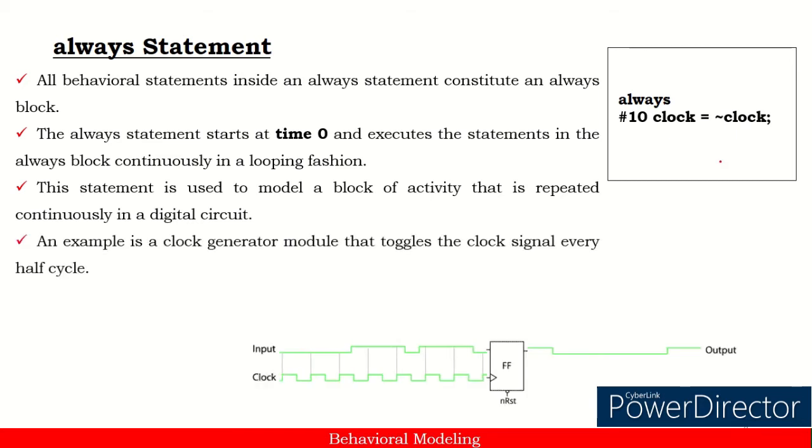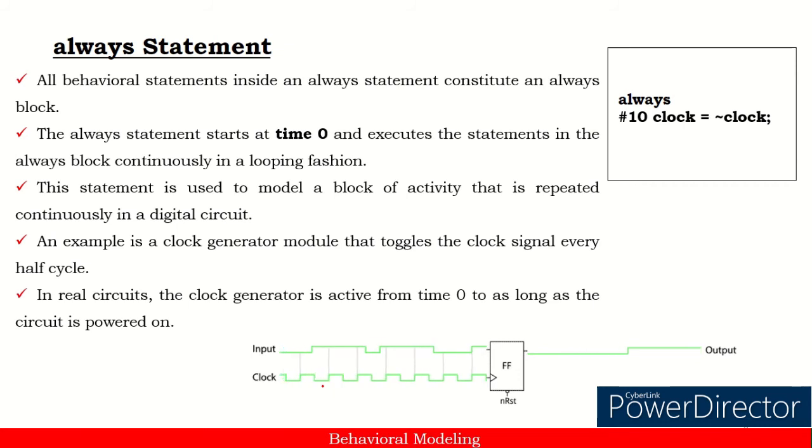For example, here you can observe this is the clock signal which is giving an input to the flip-flop. This clock generator module is an always block which will generate the clock signal continuously. For every 10 time units, the clock value is going to be changed, and the clock value will be applied as a pulse input. In these cases, the always statement will be used. In real circuits, the clock generator is active from time 0 as long as the circuit is powered on. That's why the always statement is very useful in designing sequential circuits.